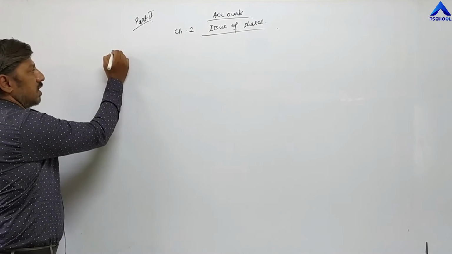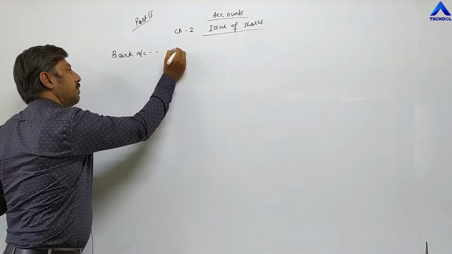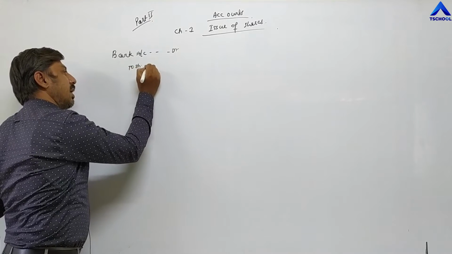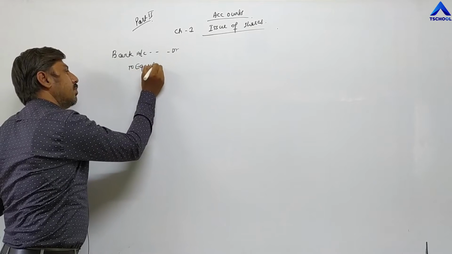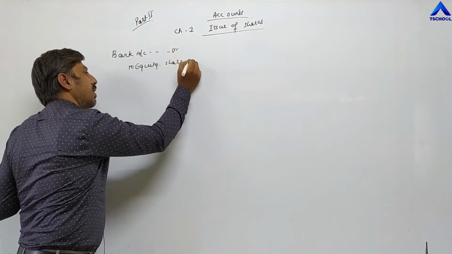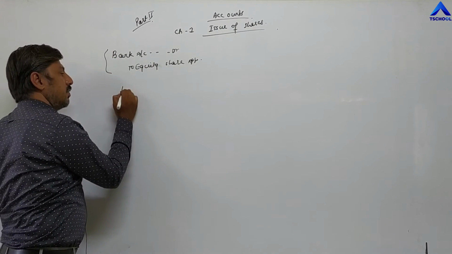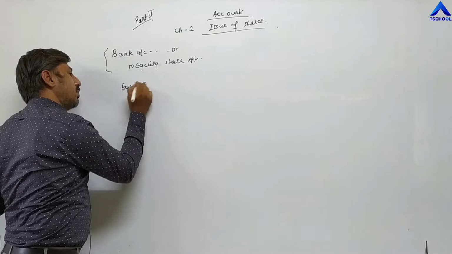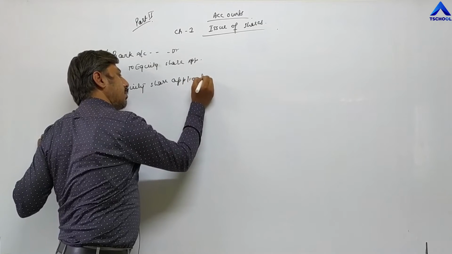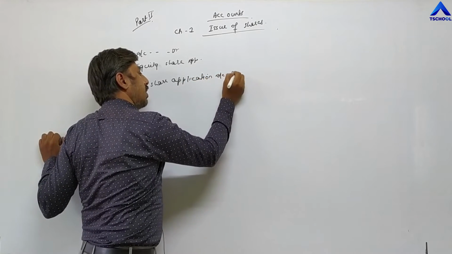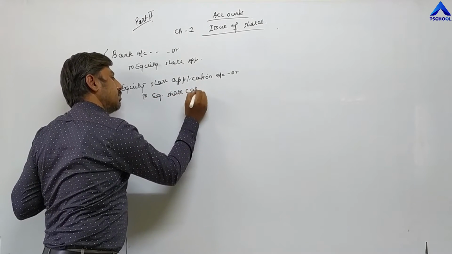These journal entries are once again: bank account debit to equity share application account, first entry. Then the second entry is equity share application account debit to equity share capital.